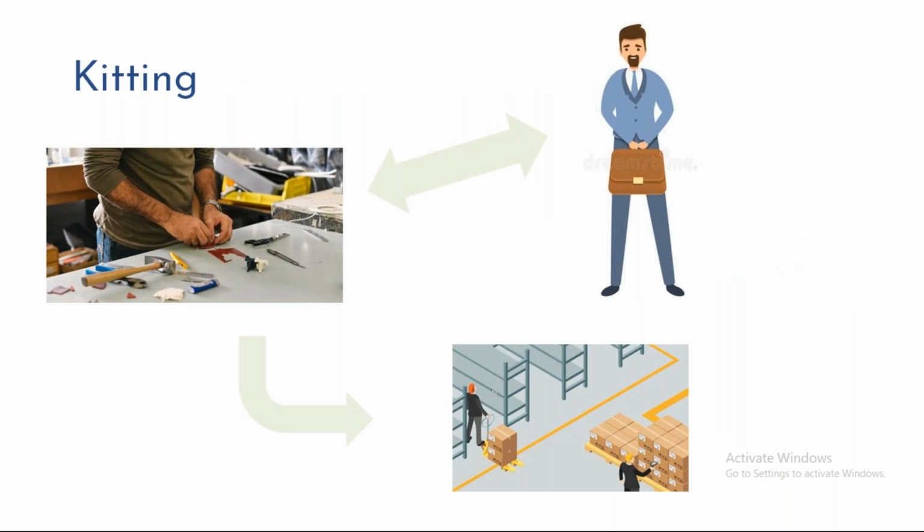And we have some special processes. So we have a special process called kitting. Assume that you are in the automotive industry, this is a mostly used method especially for spare parts and all. So if I take a small example, let's say I would like to open the car engine. When I say it, it's obviously the mechanic. So the mechanic needs to repair the car engine. If the mechanic has to repair the car engine, then obviously there must be some dependent components also they need to replace. Correct? So let's say I have to replace the piston.